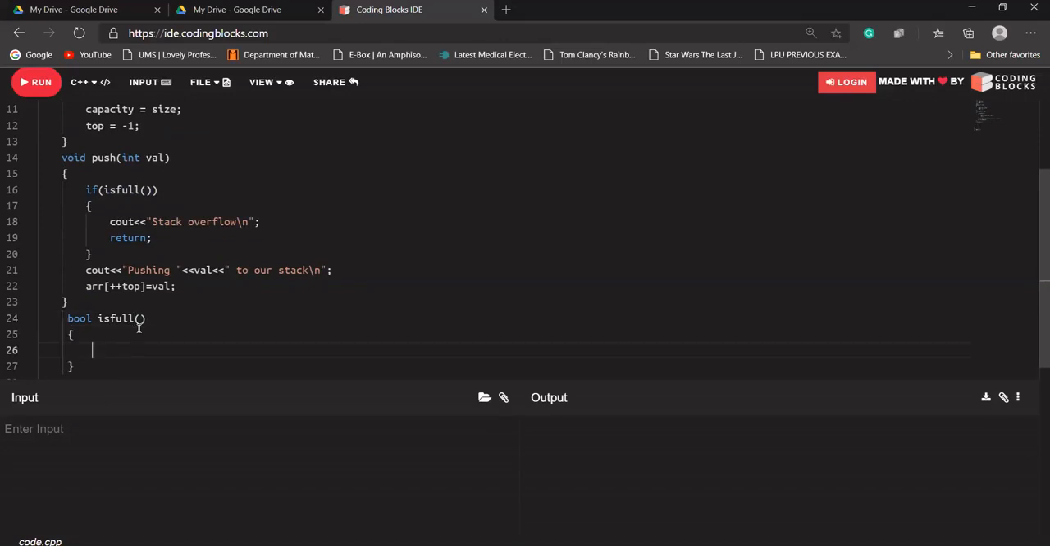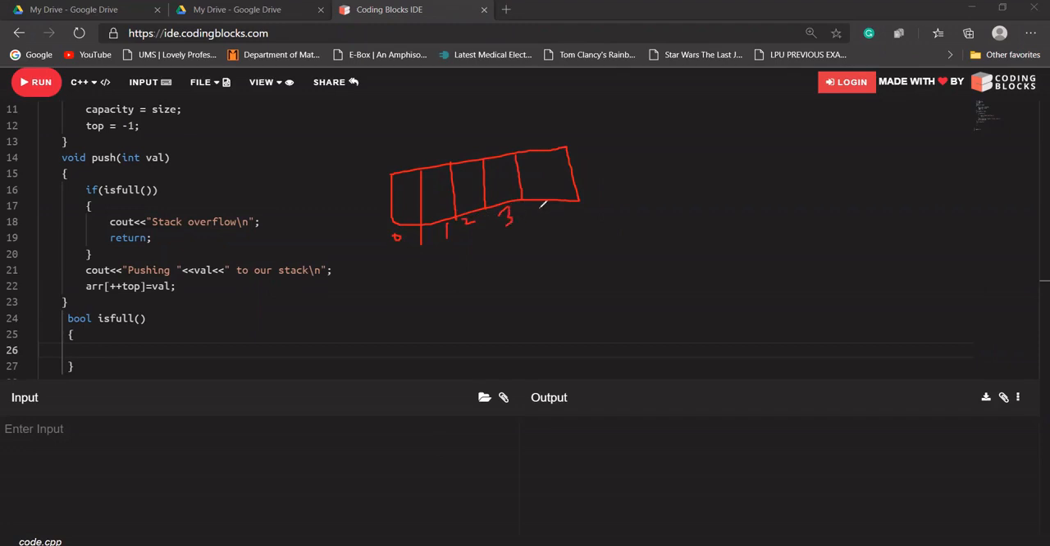How can we check whether our stack is full or not? Let's say the stack is of size 5. So our index will start from 0, 1, 2, 3, and 4. If our top is pointing to this, if top is having this value as an index, it means the stack is already full, we cannot add anything. So we just need to return whether our stack is full or not.